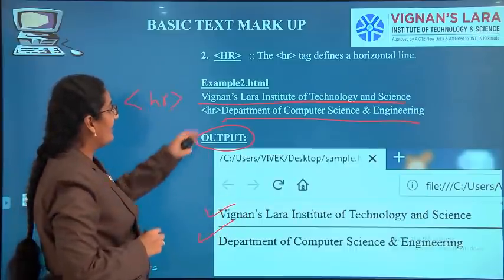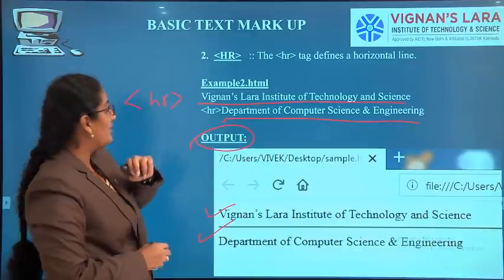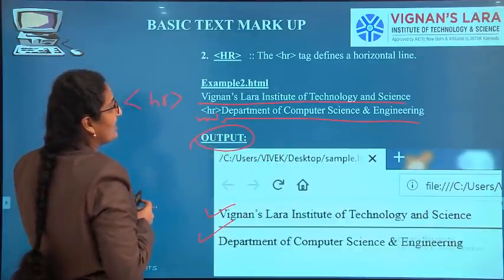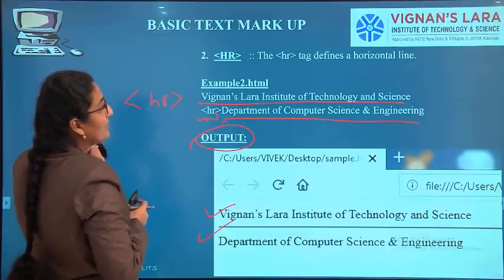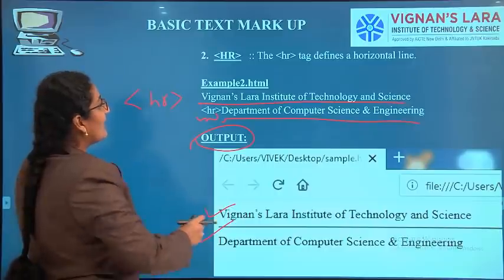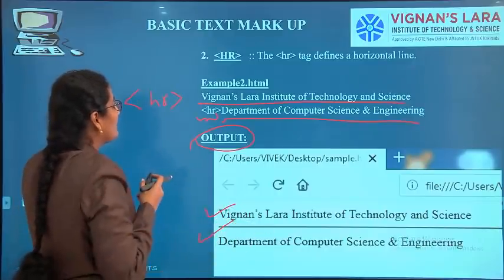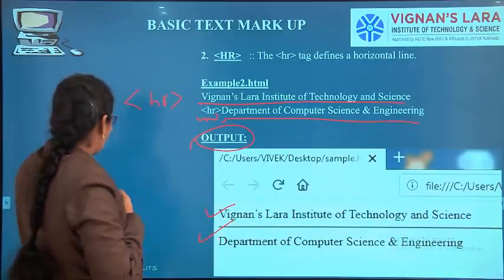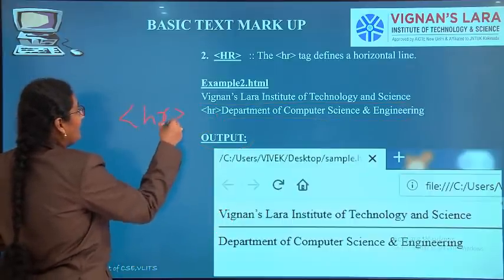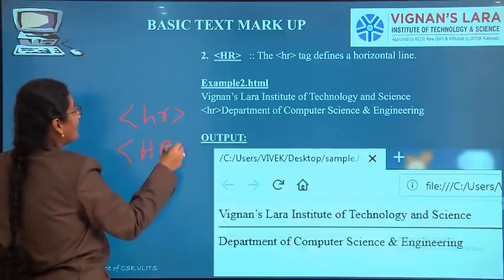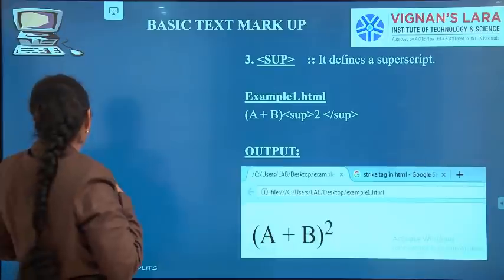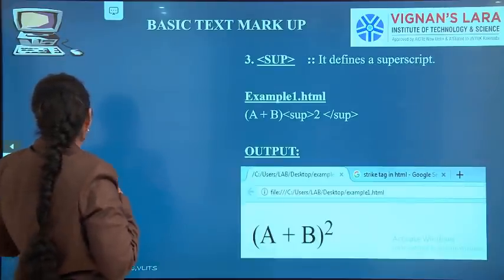See how it is written: Vignan Lara Institute of Technology and Science, HR, Department of Computer Science and Engineering, which means I want two horizontal lines. These two are printed as two horizontal lines by using the HR tag. You can also write capital H, capital R. So the third one is sub. What is the third one?